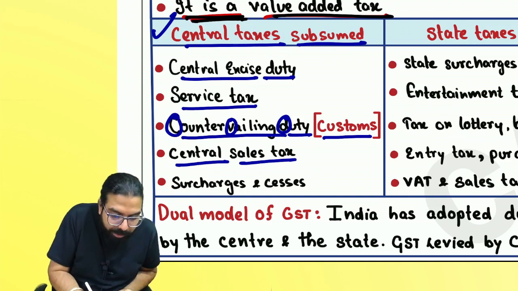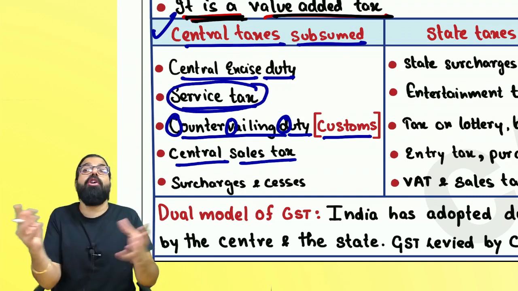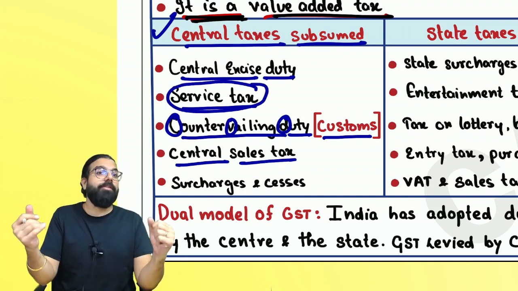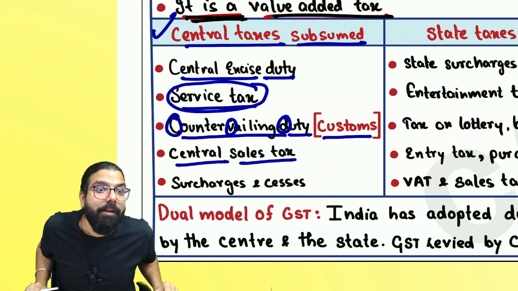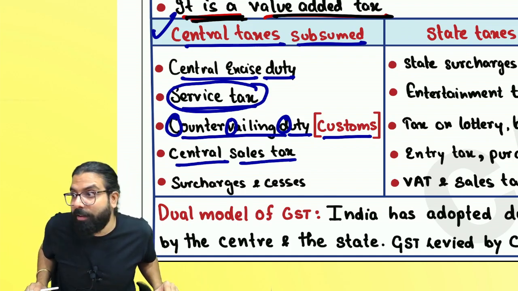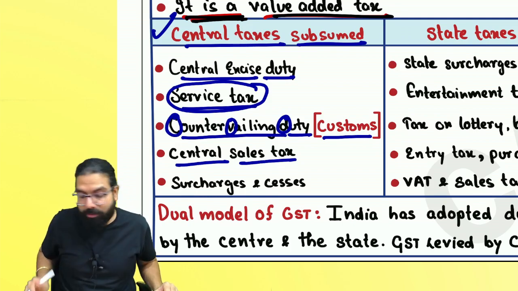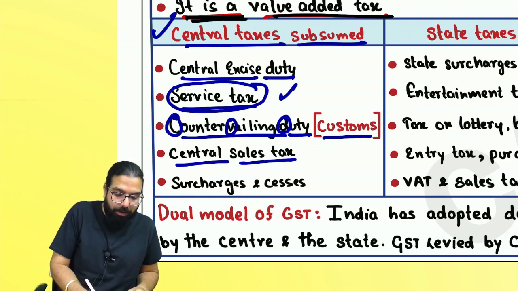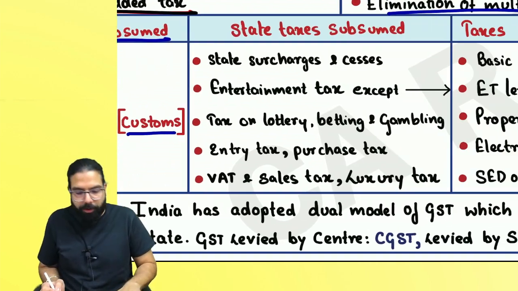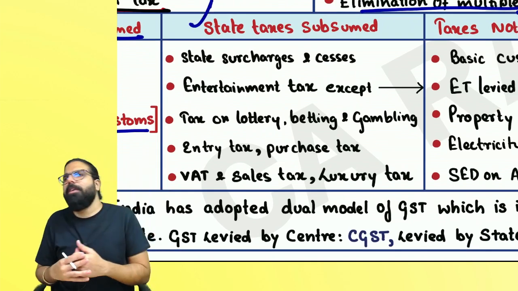IGST. In service tax, there was Krishi Kalyan cess, Swachh Bharat cess. What was there? Krishi Kalyan cess, Swachh Bharat cess. All this service tax is gone, all these surcharges and cess are also gone. What are the state taxes which are subsumed?